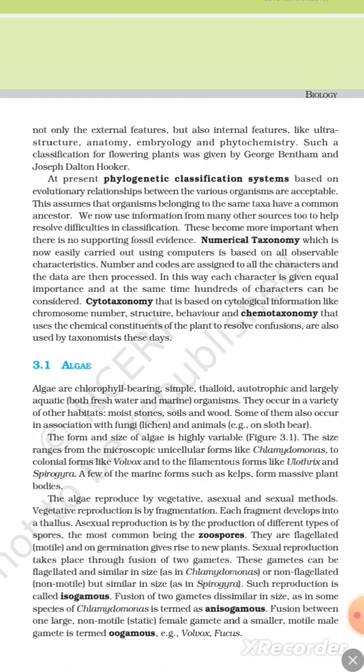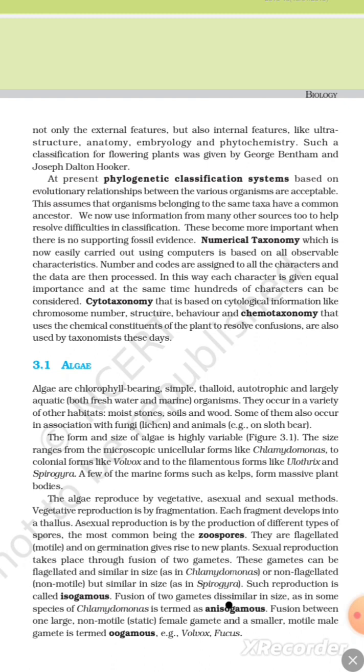The algae reproduce by vegetative, asexual, and sexual methods. Vegetative reproduction is by fragmentation. Each fragment develops into a thallus. Asexual reproduction is by the production of different types of spores, the most common being the zoospore. They are flagellated, motile, and on germination give rise to new plants. Sexual reproduction takes place through fusion of two gametes. These gametes can be flagellated and similar in size as in Chlamydomonas, or non-flagellated, non-motile but similar in size as in Spirogyra. Such reproduction is called isogamous.